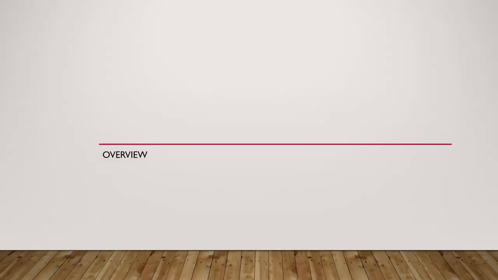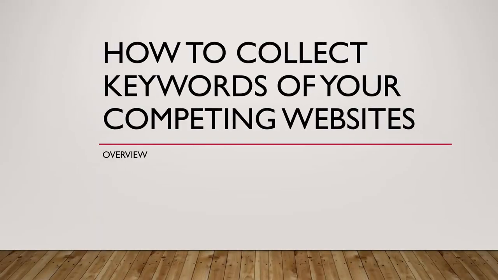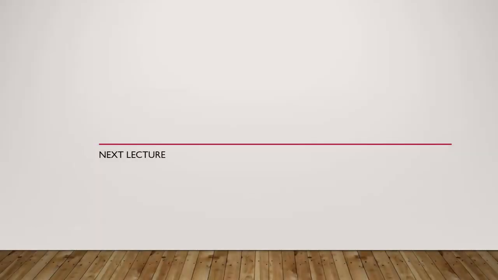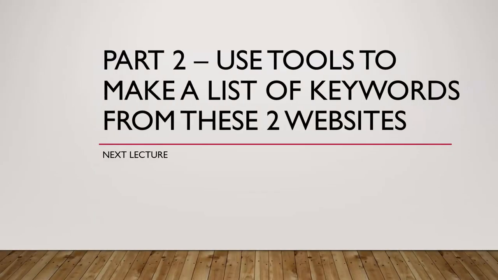So in this lecture, you should have got an overview of how to collect keywords from your competing websites. In the next lecture, let's see part 2 of this. We are going to use several other tools and make a list of keywords from these two competing websites, PocketNow and TechnoBuffalo.